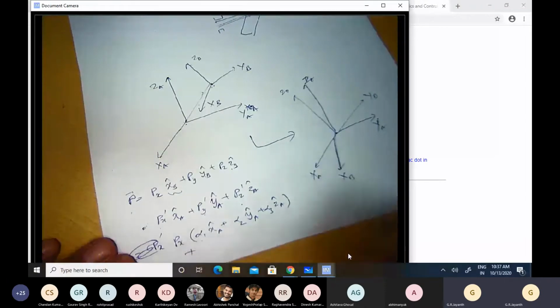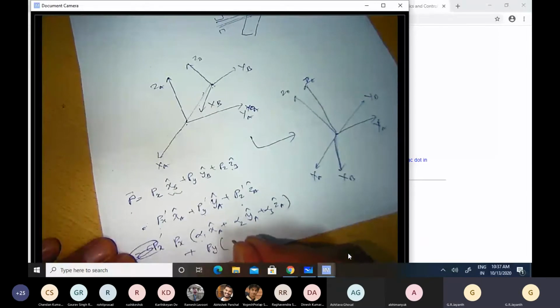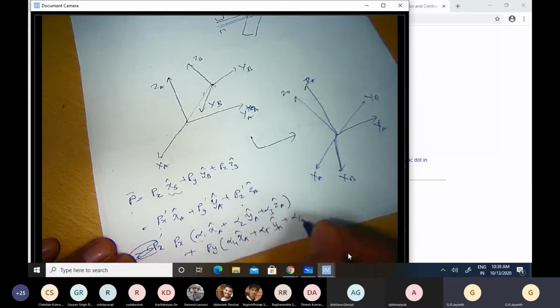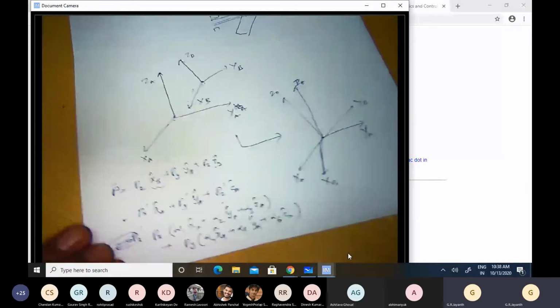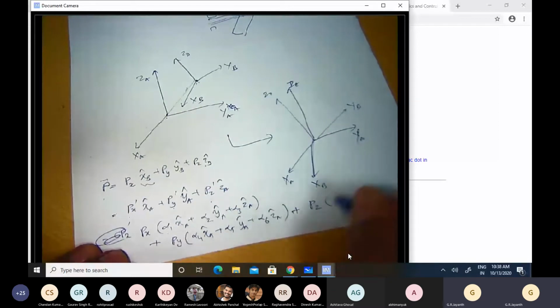Then I repeat that for Py, and I would have, let us say, alpha 4 xa cap. So yb cap now has to be represented in terms of xa, ya, and za: alpha 4 xa cap, alpha 5 ya cap plus alpha 6 za cap. So I've represented now yb cap in terms of unit vectors along xa, ya, za. Then Pz times a similar thing, alpha 7 xa cap plus alpha 8 ya cap plus alpha 9 za cap.